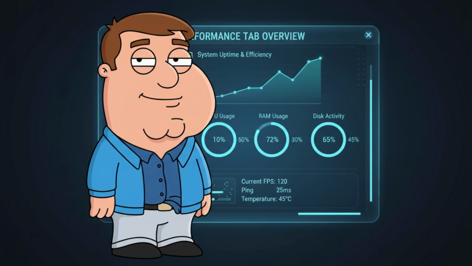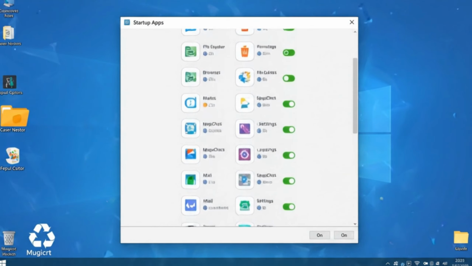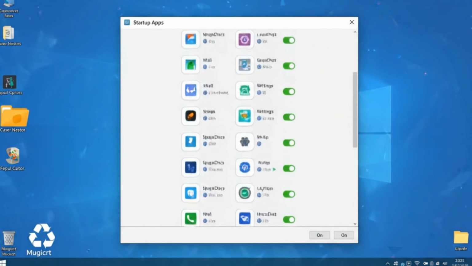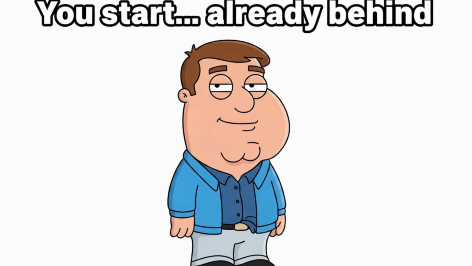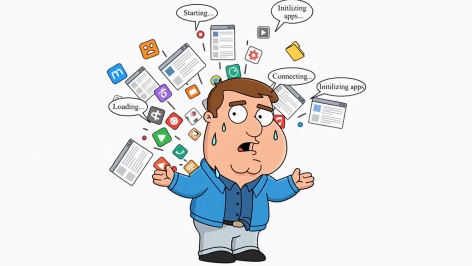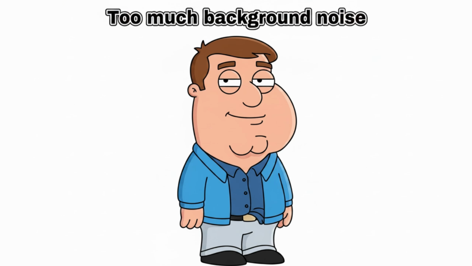Third, think in terms of impact. Ask, is this actually affecting what I'm doing? Fourth, reduce noise. Fewer startup programs, fewer background apps, a cleaner system. And finally, understand this. Task Manager is a tool, not an answer. It shows data, but it doesn't interpret it for you. And if you don't know what to look for, it's easy to draw the wrong conclusions.